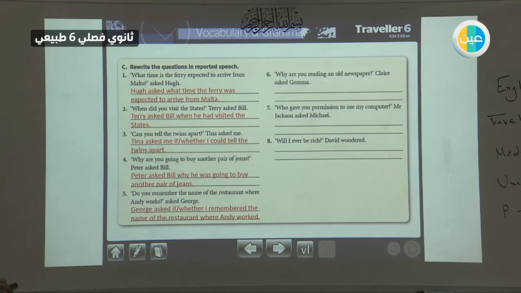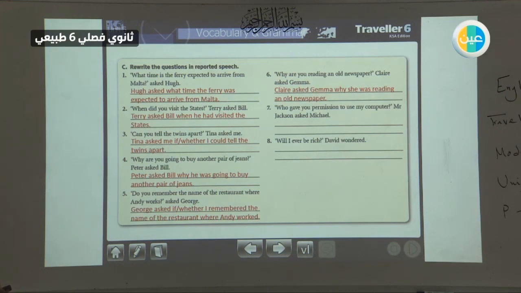Why are you reading an old newspaper? Claire asked Gemma. So Claire asked Gemma, why? The same thing, WH question word. You, she's Gemma. She was, instead of are, we use was, reading an old newspaper.